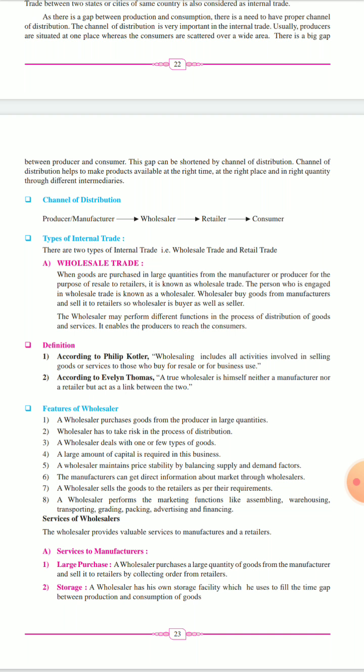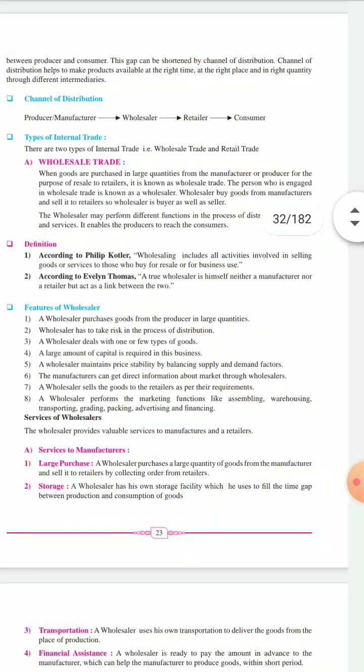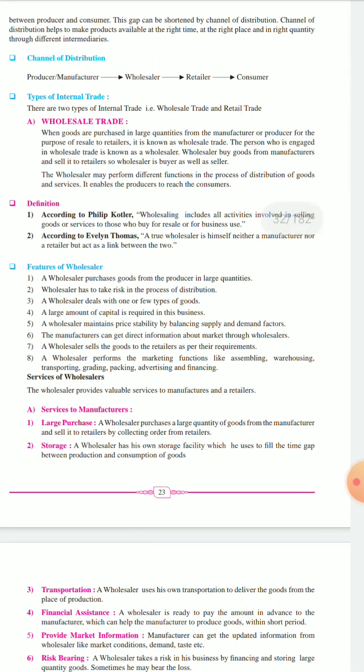Next we will see the services of a wholesaler. Now this wholesaler provides valuable services to the manufacturer as well as the retailer. So what are those services? Large purchase. Okay, the retailer जो है he cannot purchase in large quantities. Okay, so the wholesaler does that work. What will the wholesaler do? He will purchase large quantities of goods from the manufacturer and sell to the retailer by collecting orders from the retailer.